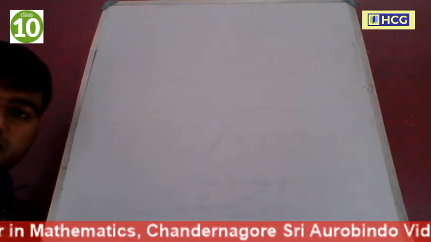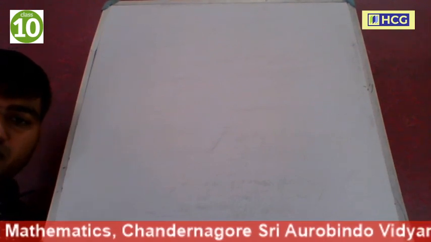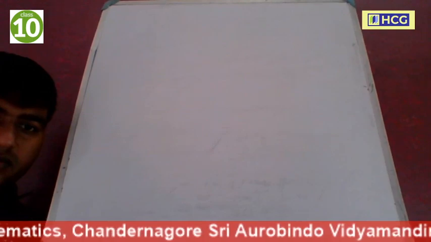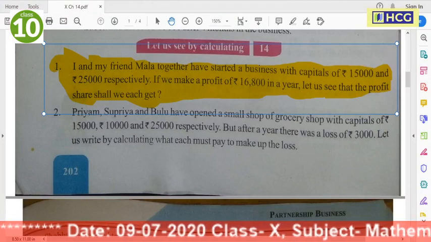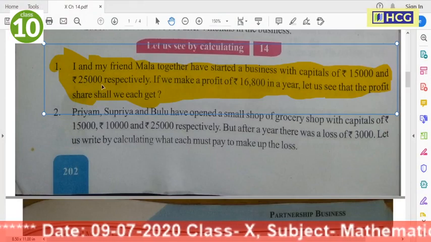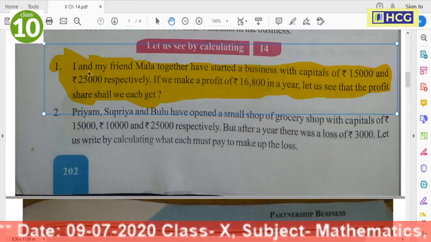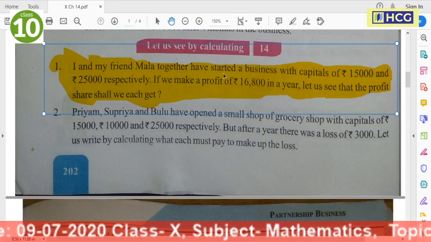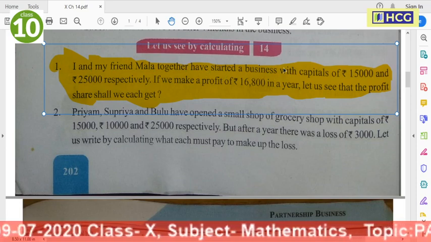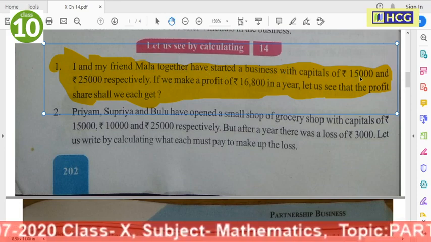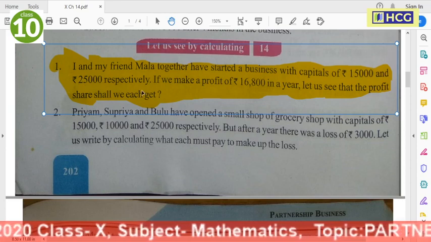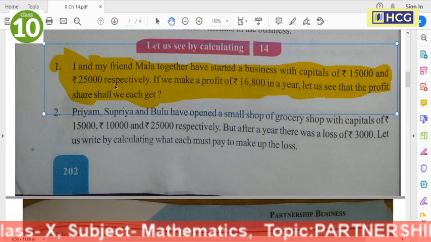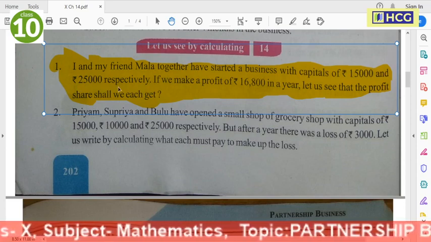So first we start in your board book, sum number 1. I and my friend Mala together have started a business with capitals of 15,000 and 25,000 respectively.